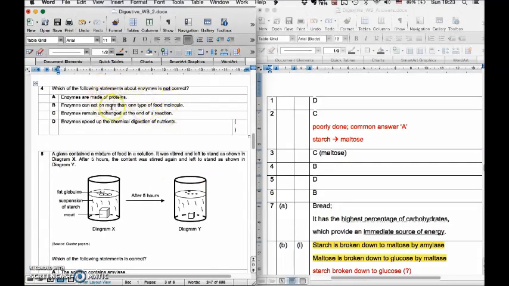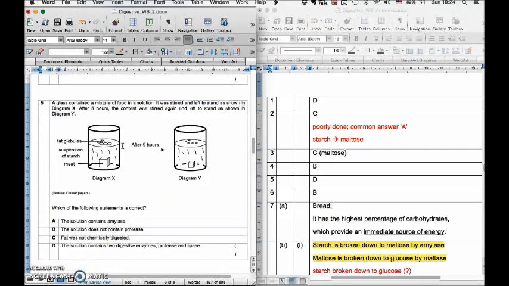Alright, question 4 is also not very well done. Which of the following statements about enzymes is not correct? So you need to know the basic features of enzymes. Enzymes are proteins, so A is correct. Enzymes remain unchanged at the end of the reaction, and they speed up chemical digestion. So B is not true, because enzymes are specific in action. Right? Enzymes are specific in action, so they can only act on one type of food molecule. Alright, next we move on to question 5.